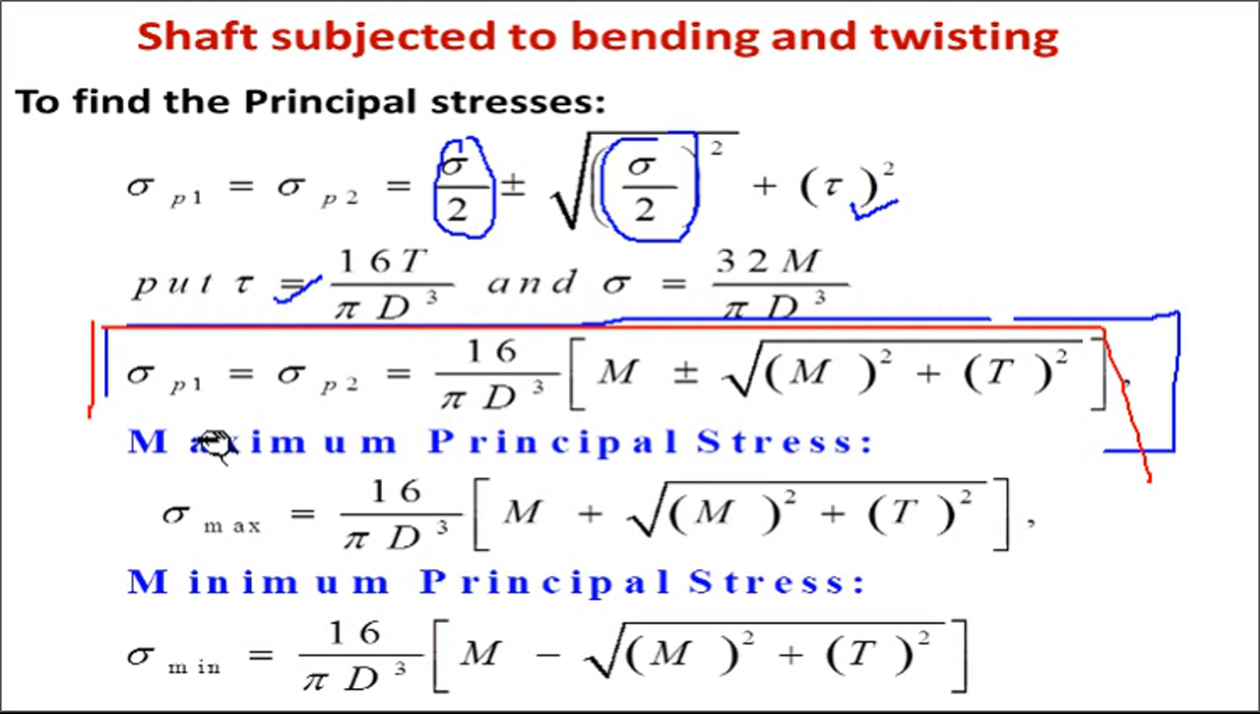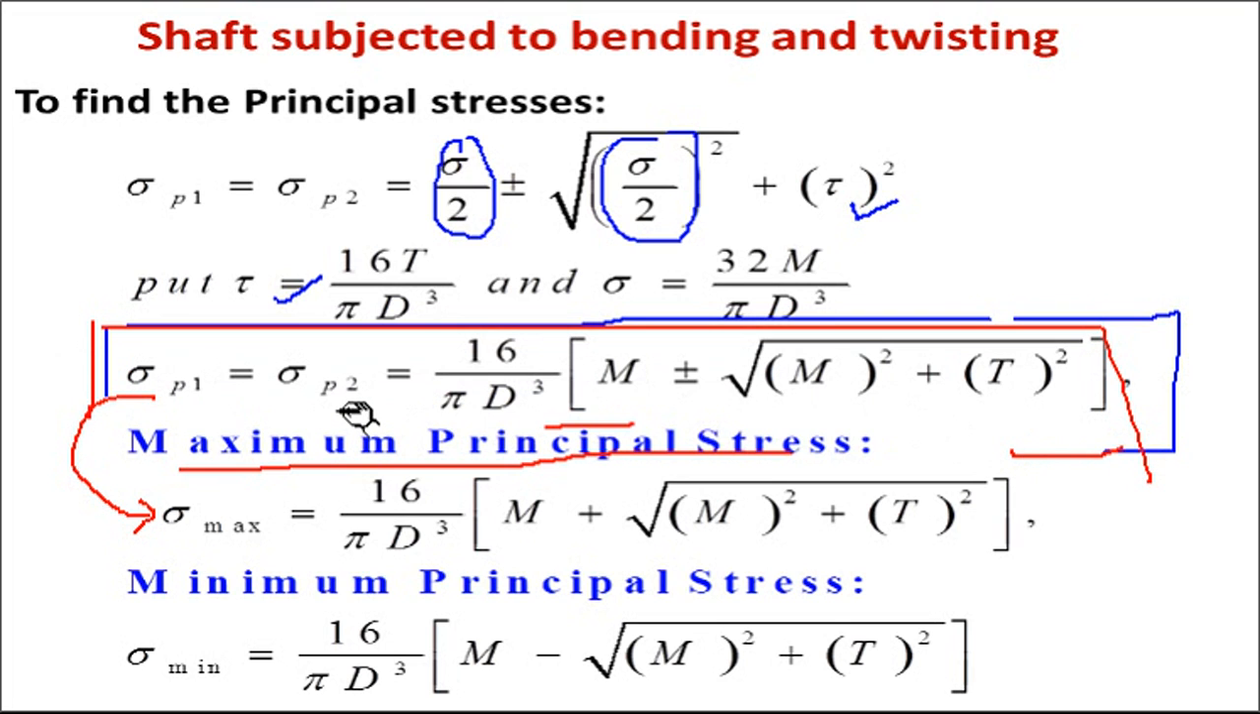And the formula is sigma P1 or sigma P2. Sigma P1 is also called the maximum principal stress. Sigma max or sigma P1, both are the same. Sigma max, sigma P1 or simply sigma 1. So for all these three terms we are using the same formula, and the normal and tangential stress equations are different. Sigma n and tau equations are different. There is no relation here.